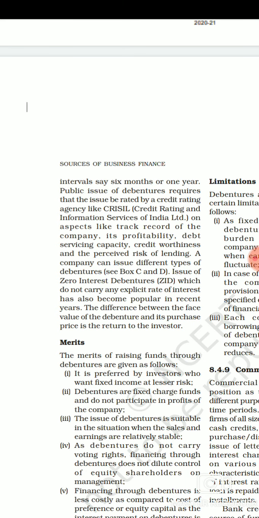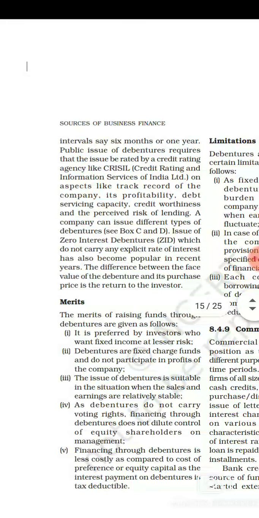Just to have a track record of the company: what are their profitability conditions, what is the financial health of the company, what is their debt servicing capacity, are they able to return the amount which is written in the debentures or not, what is the credit condition of the company, and how much risk can be involved there.